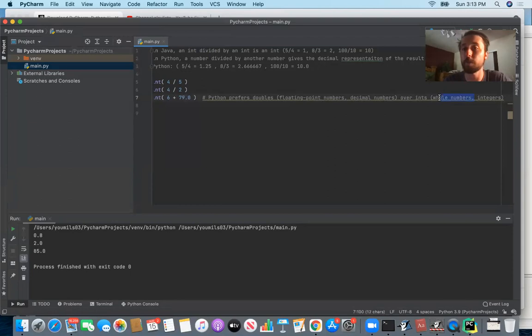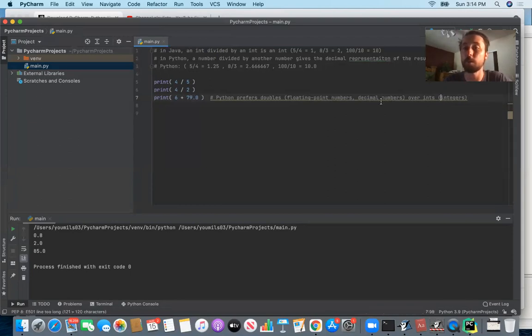So all we would have to do is delete the whole numbers here. You just call it integers, and then suddenly the comment is no longer too long. So that's essentially what we have going on here, and that's an example of a Python enhancement proposal. It's just a suggestion. It's just saying, hey, I think your code would look a little bit cleaner if you go ahead and have the spacing properly here, right? And that's up to you whether or not you think that's important. Do you want to adhere to those suggestions, or do you say, why are you calling me out on the number of spaces I have between these two parentheses? So that's up to you, okay?